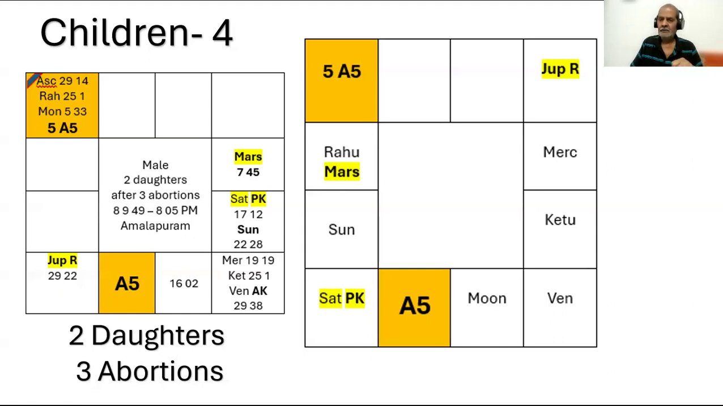So A5 is aspected by Mercury from an even sign. Lord of A5 is aspected by Mercury from an even sign. Fifth from A5 is aspected by Venus, a debilitated planet. Lord of fifth from A5, Jupiter, is aspected by debilitated Venus, and Putrakaraka Saturn is aspected by Venus from Earth. So this is how we can say the native has daughters only and no sons.